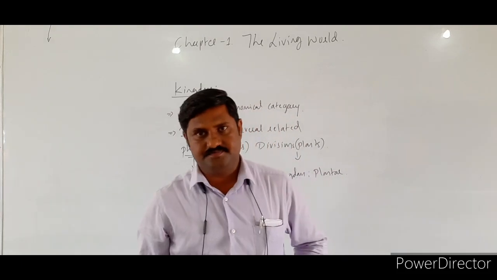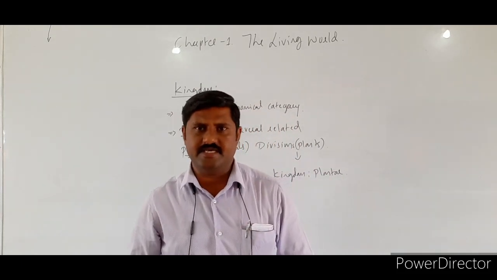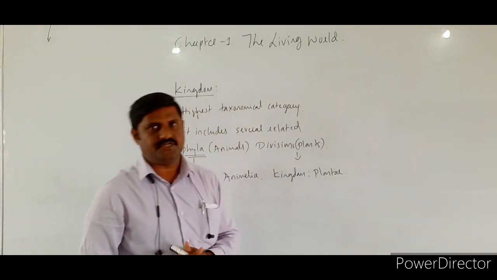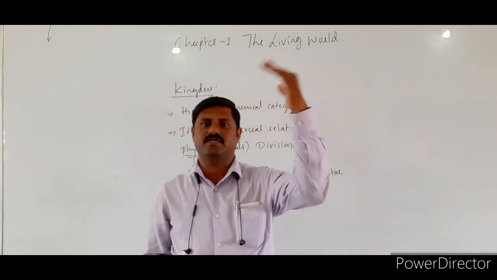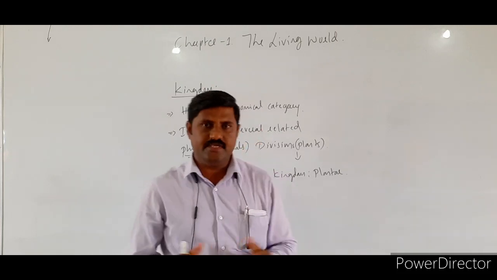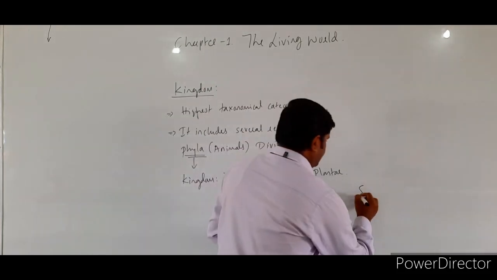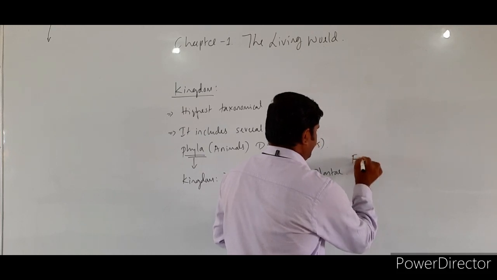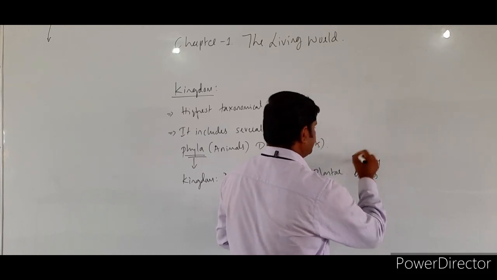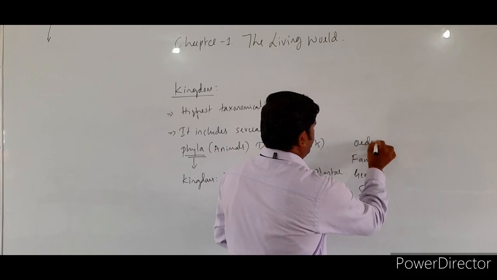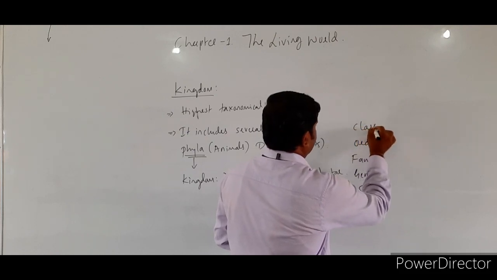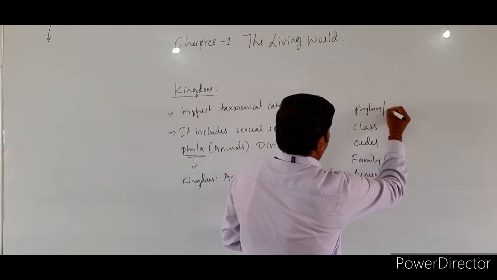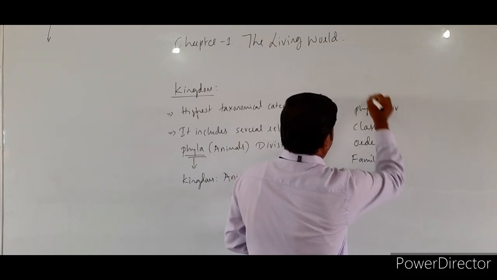Apart from this, all these taxonomical categories, the Linnaean hierarchy, you know, always starts from species up to kingdom, right? When we write this, species is there, genus is there, family, right, order, class, right, phylum or division.